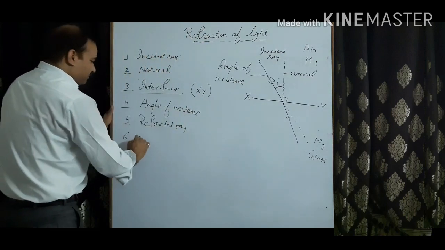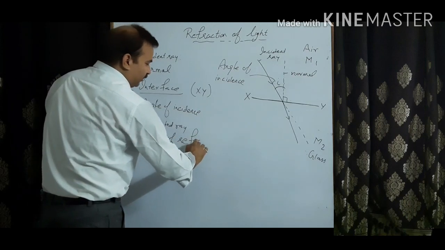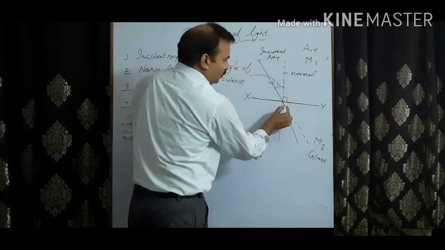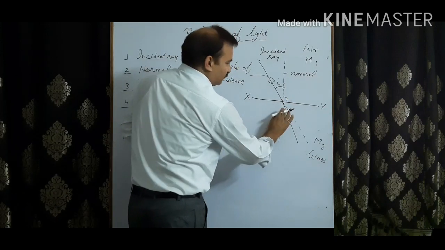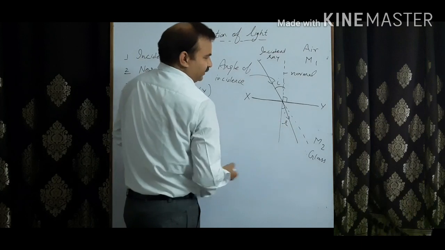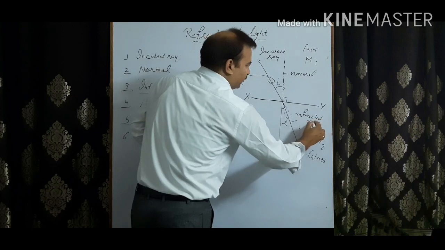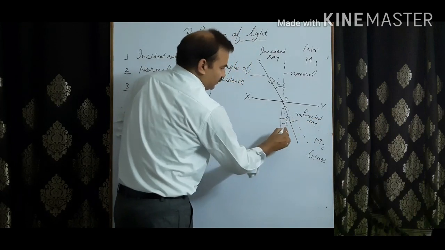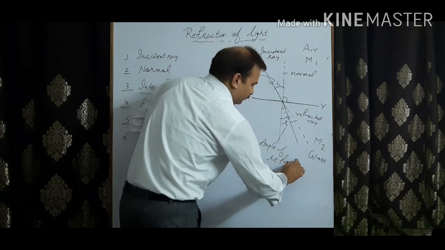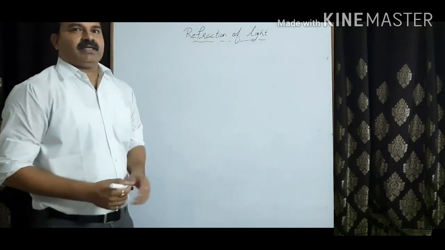Now sixth comes the angle of refraction. What is the angle of refraction? That is the angle between the normal and the refracted ray. This is the refracted ray, and this is the angle of refraction. Now I'll tell you separately about the two cases.